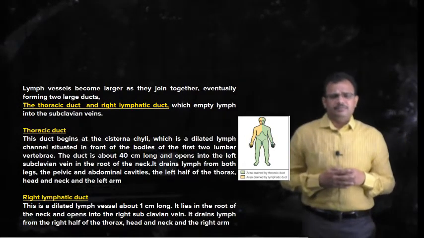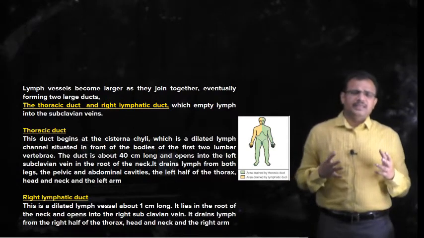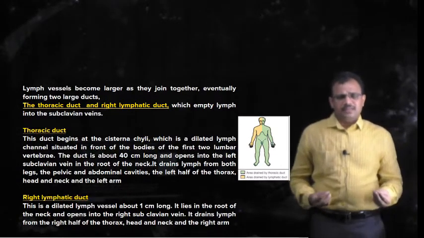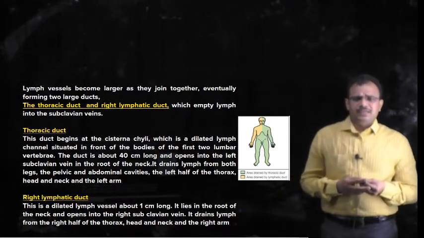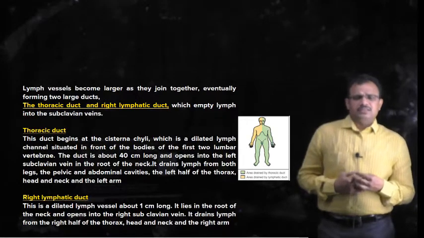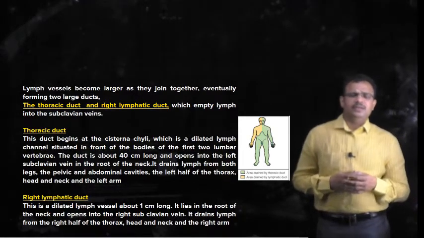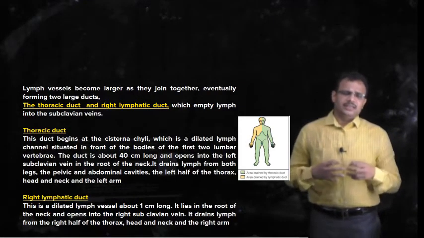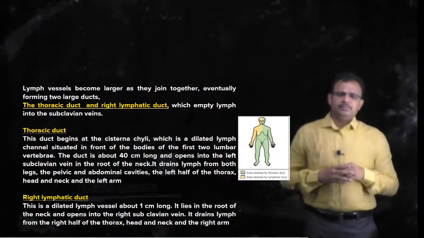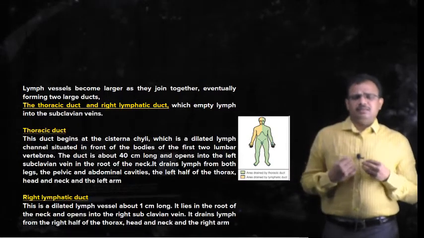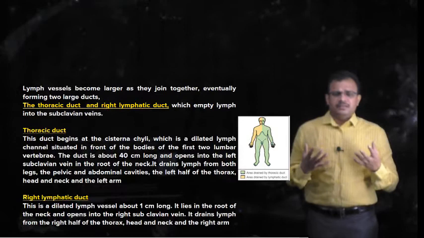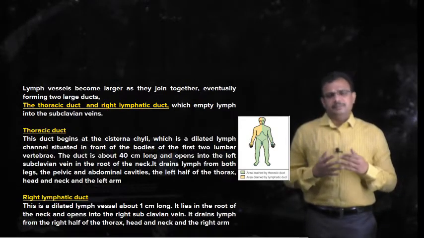It empties into the right subclavian vein. So in this way the lymph from different regions of the body is collected by the lymph capillaries, which unite to form the lymph vessels, which once again unite to form the larger ducts called the thoracic duct or right lymphatic duct. These collect the lymph and empty it into the right subclavian vein and the left subclavian vein, making the lymph once again enter into the bloodstream.